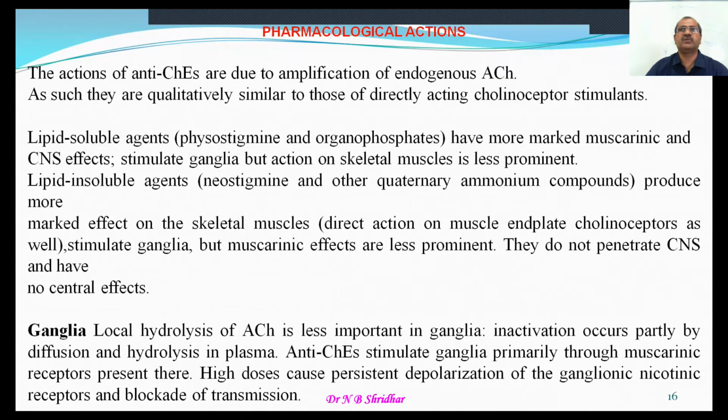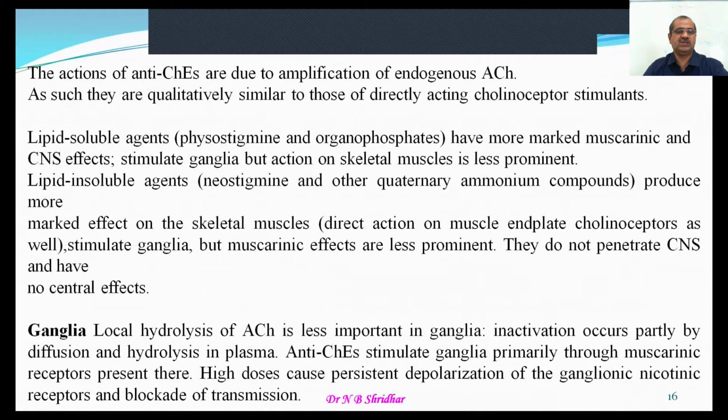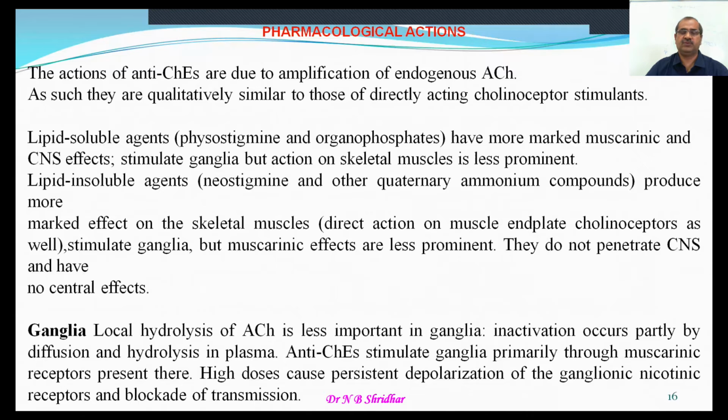Because of this, there is a marked effect on the skeletal muscle, a direct action on the muscle and its cholinoceptors as well. They stimulate the ganglia, but muscarinic effects are less prominent, even though they act on the muscarinic receptors. And the other thing, they do not penetrate the central nervous system and have no central effect, especially the quaternary drugs. In the ganglia, local hydrolysis by acetylcholinesterase is less important.